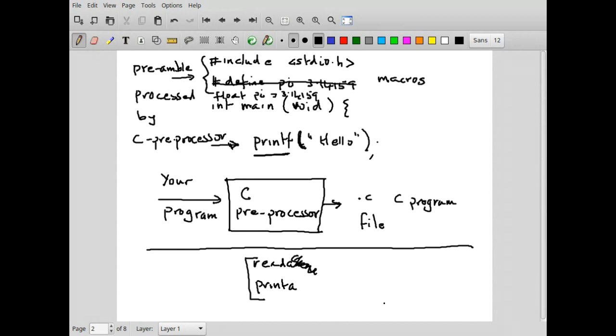So clearly, if you're writing a large program which has many such utilities which are your utilities, you keep using them in your programs, and you don't want to write your program in one single large file, because most large programs will break down into smaller modules. There may be a module which does only input output.